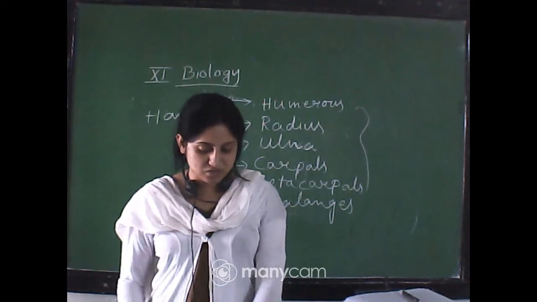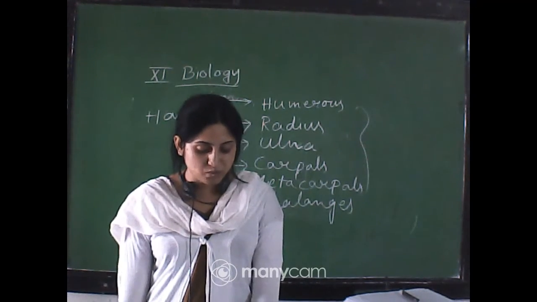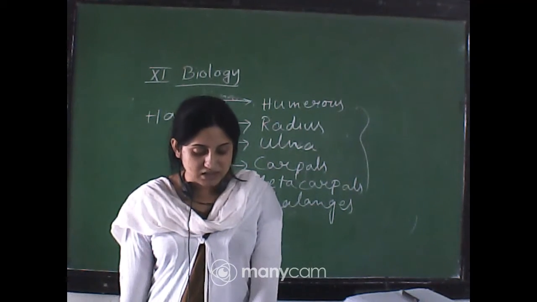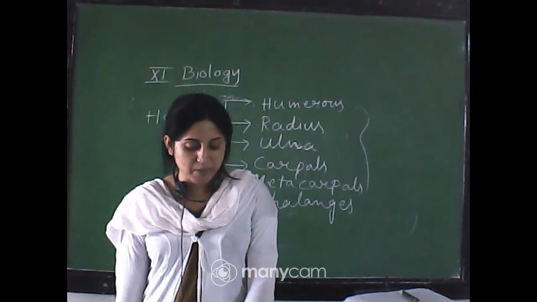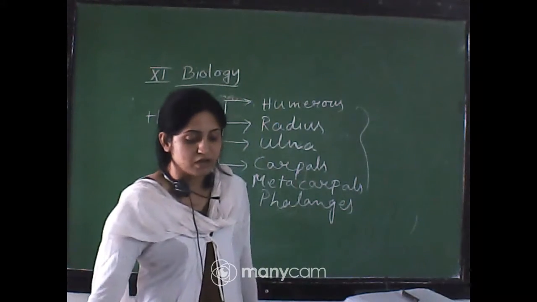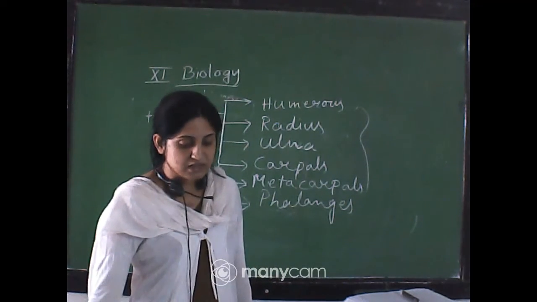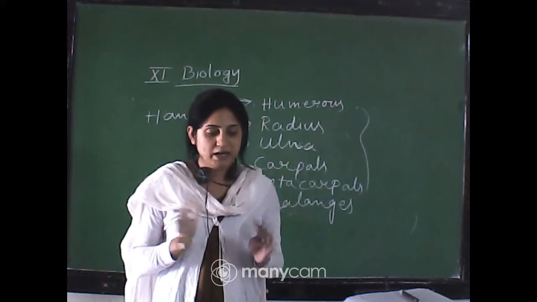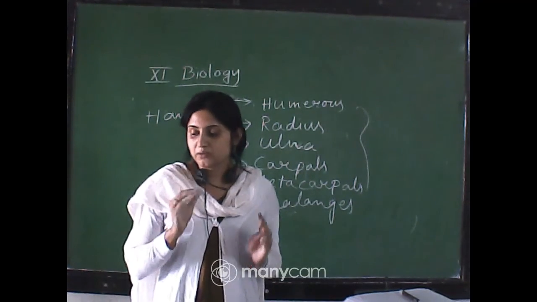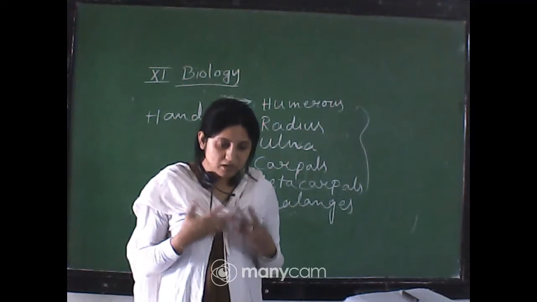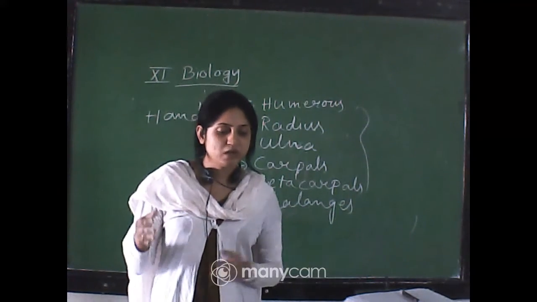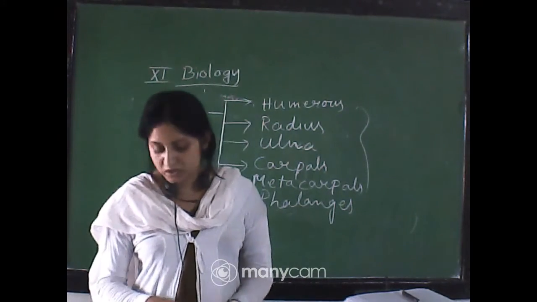Next, cartilaginous joints. These bones are joined together with the help of cartilages. The joints between the adjacent vertebrae in the vertebral column are of this pattern, and it permits limited movement. So cartilaginous joints, that is, you know, in our vertebral column, help with slight movement. Because the vertebral column helps to bend your body structure, not moving from one place to another, so there is slight movement of your body structure.